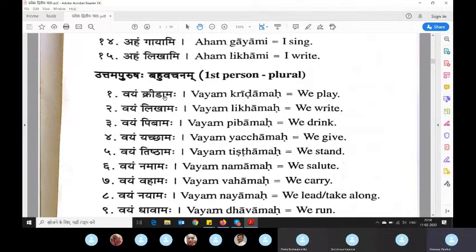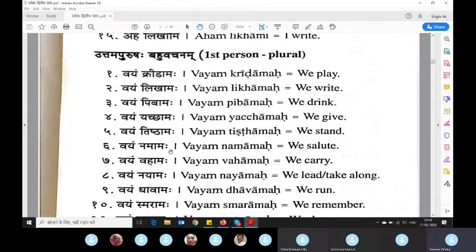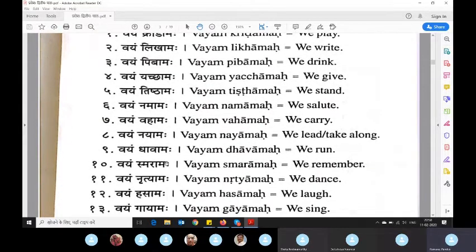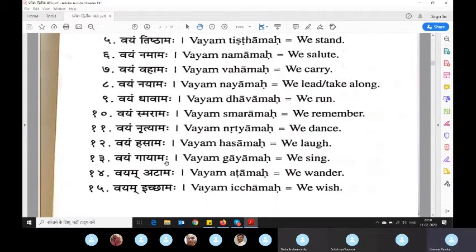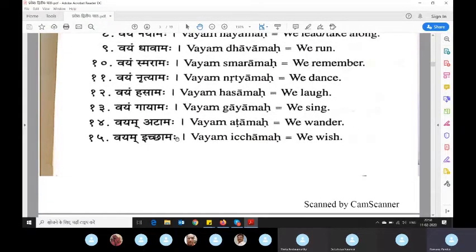Kridamah, and the word will become kridati, then kridanti was for bahuvachan. For second person it was kridatha. Here it will become kridamah. And everybody will be like this, one will come dirgha and here it is maha. Likhamah, pibamah, yachamah, namamah, vahamah, like that. They all are matching. Nrityamah, ichhamah, atamah, like that.